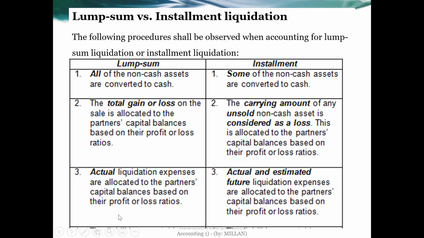And then the third one, actual liquidation expenses are allocated to the partners' capital balances, again based on their profit and loss ratio. On an installment basis, some of the non-cash assets are converted to cash. The carrying amount of any unsold non-cash asset is considered as a loss. So this is allocated to the partners' capital balances based on their profit or loss ratio. And actual and estimated future liquidation expenses are allocated to the partners' capital balances based on their profit or loss ratio.